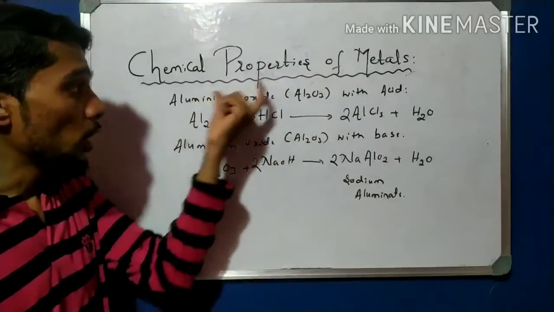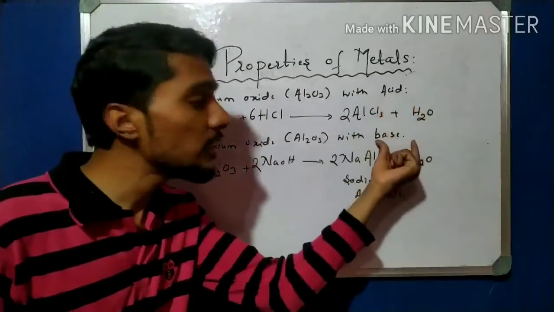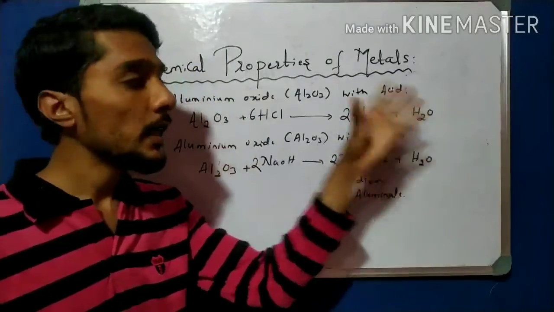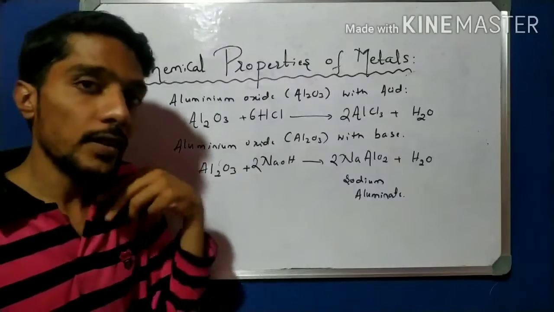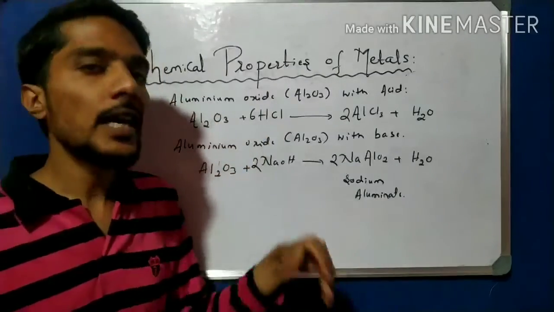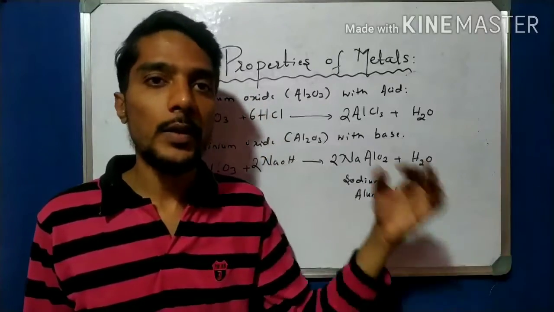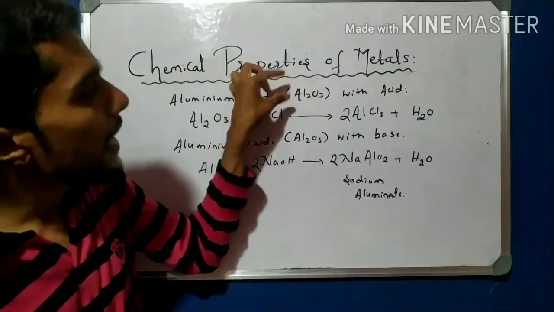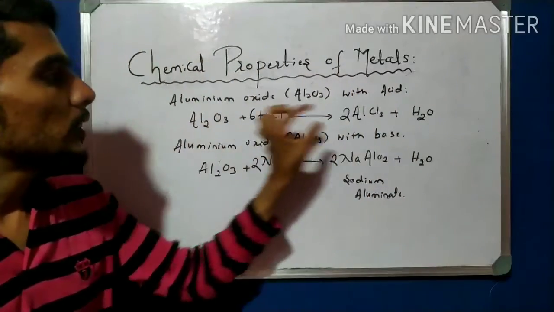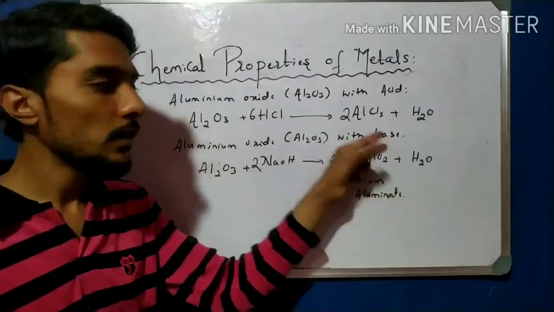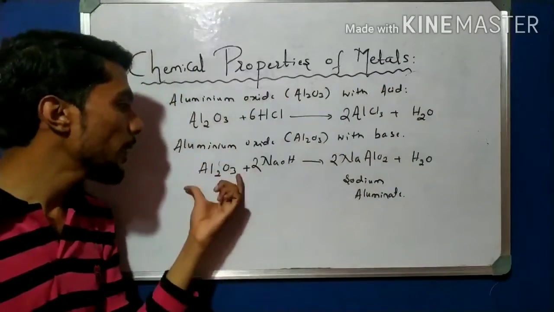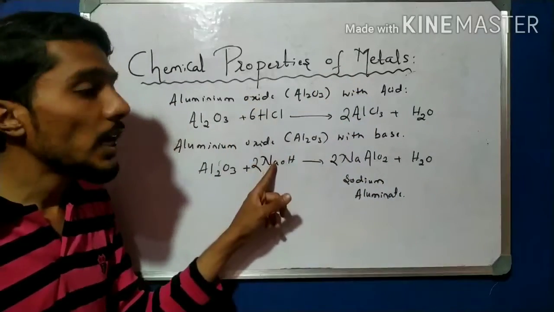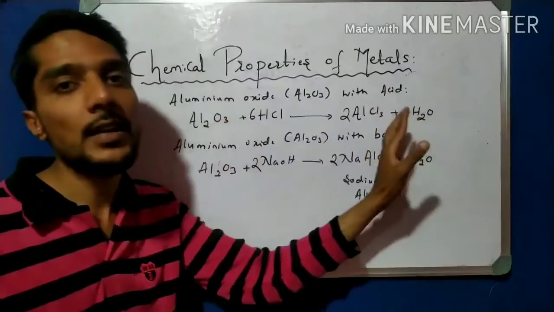So we observe that aluminium oxide reacts with acid as well as base. With acid it forms salt and water, and with base also salt and water. This is the example or further explanation for amphoteric oxide. Like that we can write also for zinc oxide with acid and base, but it is enough for you. First time study is enough. First aluminium oxide reacts with acid and then with base. Both happen. That is what is called an amphoteric oxide: the oxides which react with both acid as well as base.